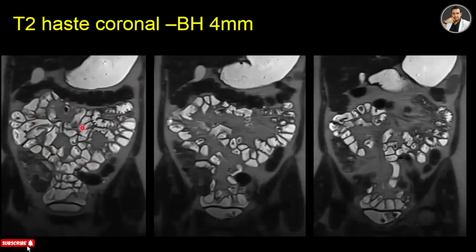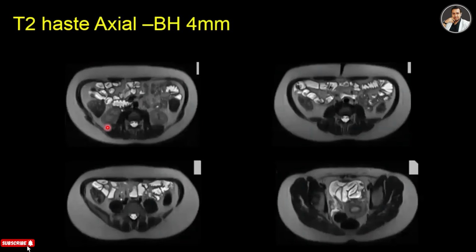All the intestines are filled with mannitol solution, and also the stomach is distended, because all the solution cannot reach the small intestine. This is the HASTE axial breath hold 4 millimeter. In HASTE protocol T2, you can also see that the intestines are filled with mannitol solution, and it appears bright in T2 weighted images.